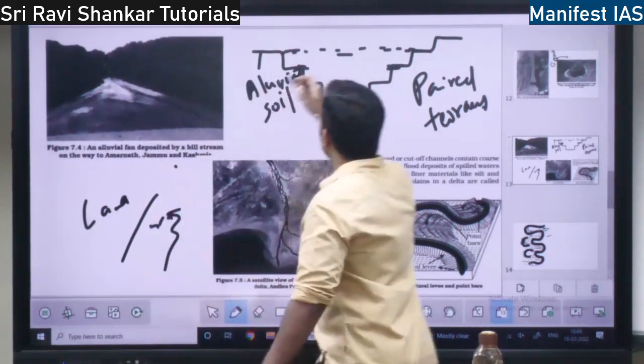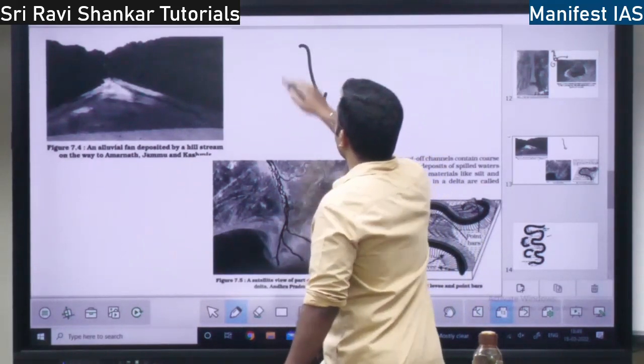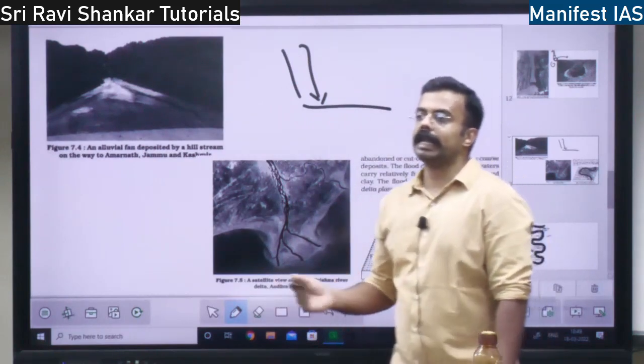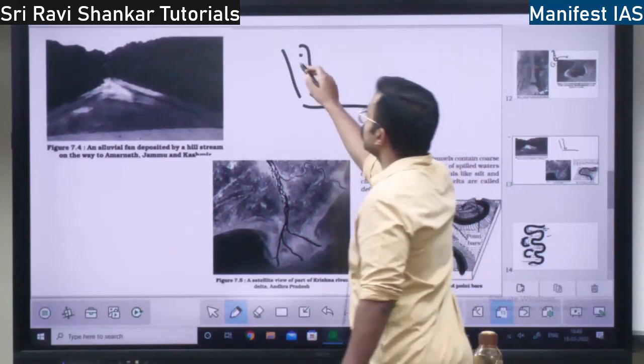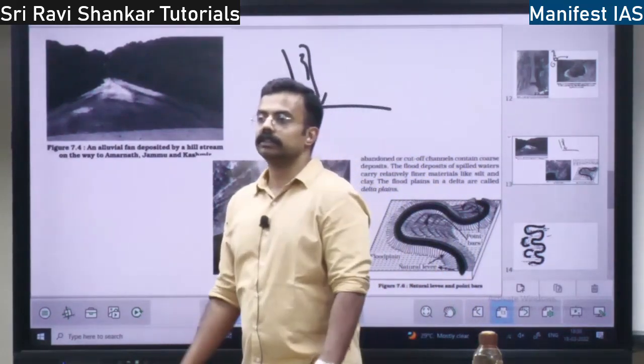See, when the river is flowing from the mountain and it hits a plain area, what will it do? Whatever material it is carrying with it, it is going to deposit, right?